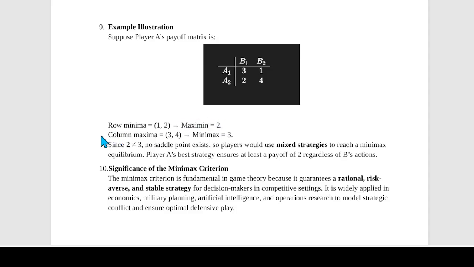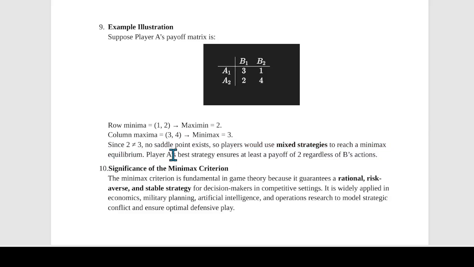अब हम column player का देखेंगे. Column maxima 3, 4, मतलब maximum values निकालनी हैं. यहाँ पे maximum value क्या है? 3. इधर पे maximum value क्या है? 4. तो अब 3, 4 जमा हो गया. अब इसमें से हम minimum value निकालेंगे, that will be 3. Are they equal? No, they are not equal. So no saddle point exists in this scenario. Where they would have been equal, we would have had a saddle point. So players will use mixed strategy to reach a minimax equilibrium.